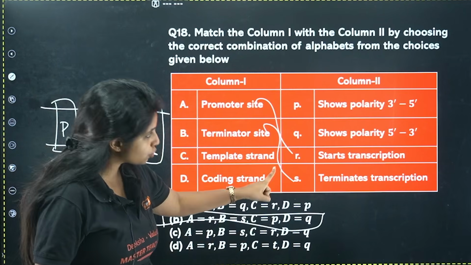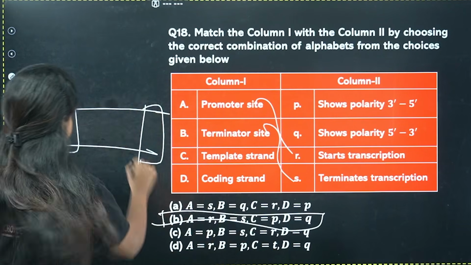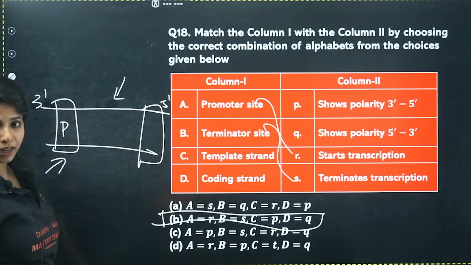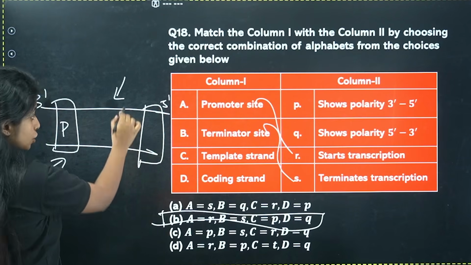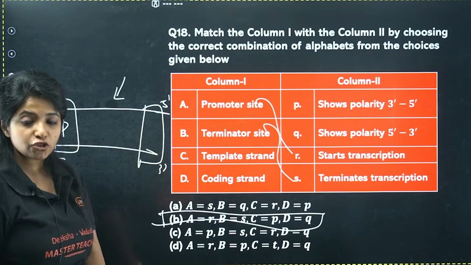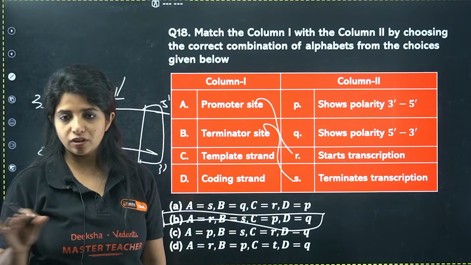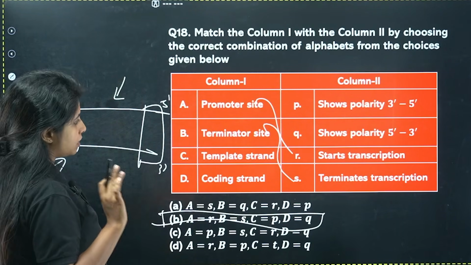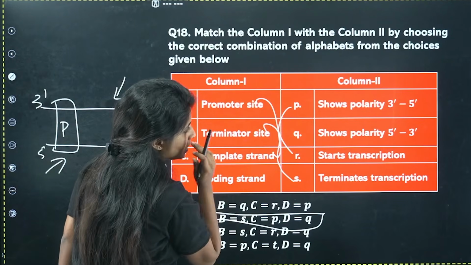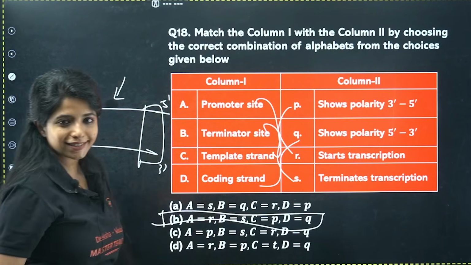Template strand shows the polarity 3' to 5'. Yes, the template strand is the strand that shows the polarity 3' to 5', and that is going to undergo transcription. Whereas the opposite one is going to be known as the coding strand. It is not going to undergo any transcription. Please remember that as well. So template strand goes like this and coding strand goes like this.